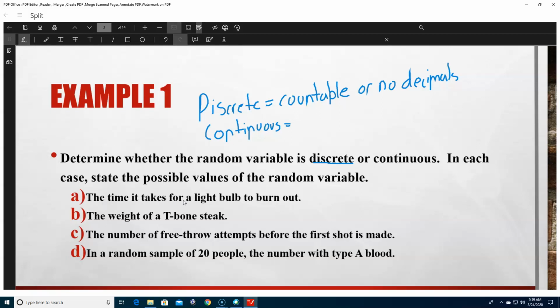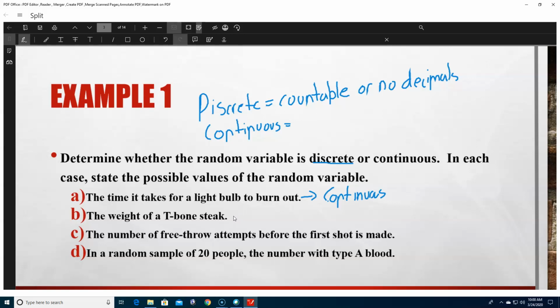The time it takes for a light bulb to burn out. We don't really know. We'd have to put a stopwatch on and let it just run until the light bulb burns out. Now when that light bulb burns out, it'll have a minute, possibly an hour, possibly a day, possibly a year, possibly seconds. So there's so many different components to it that it's not really a countable idea. It is a very continuous idea. Continuous.